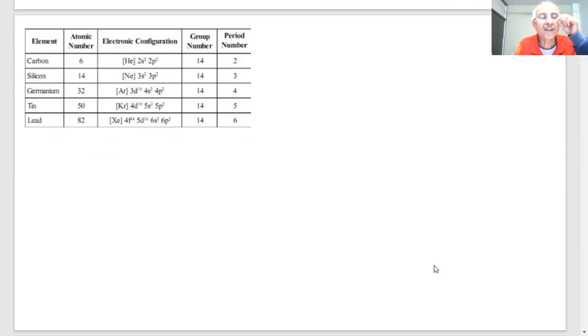Now we come to the electronic configuration. If I say carbon, with atomic number 6, which period is it? Second period.